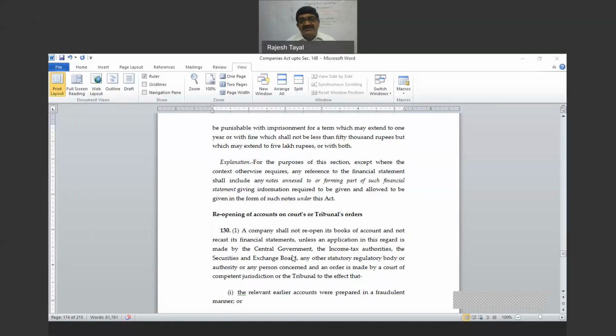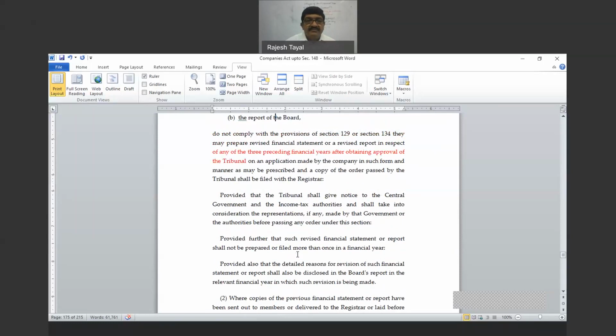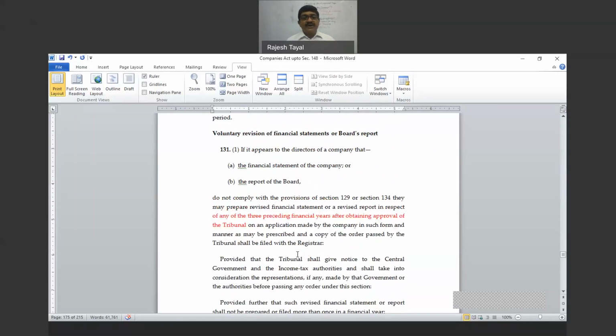So here under section 131, voluntary revision of the financial statements or the board's report. So in addition to the financial statement, the board report is also covered herein.